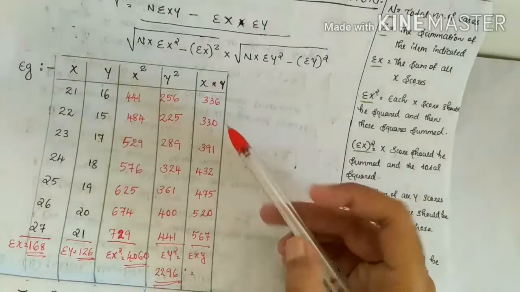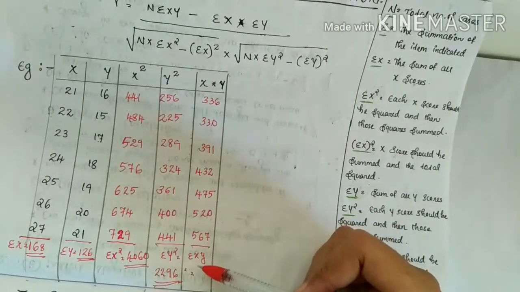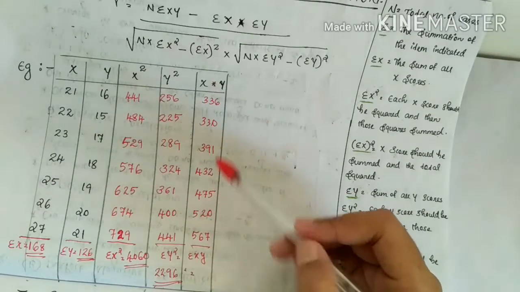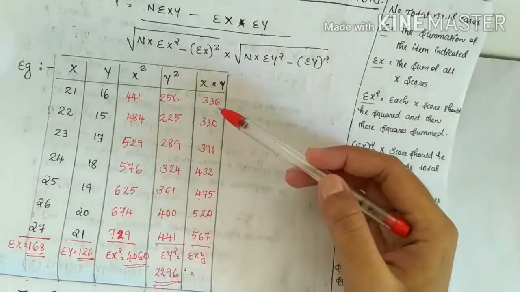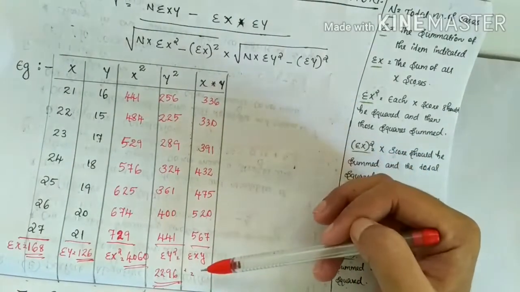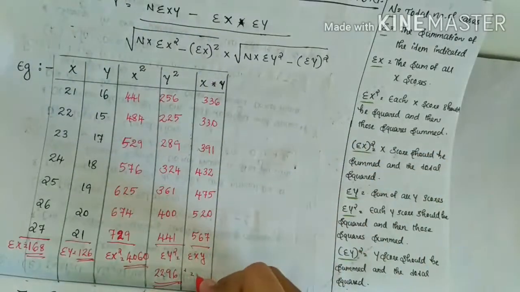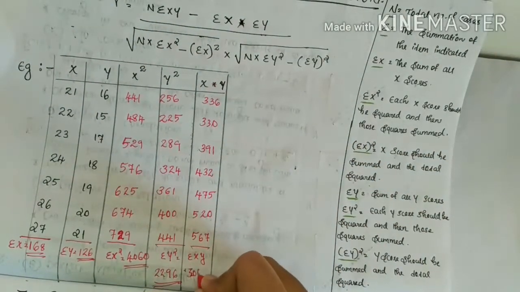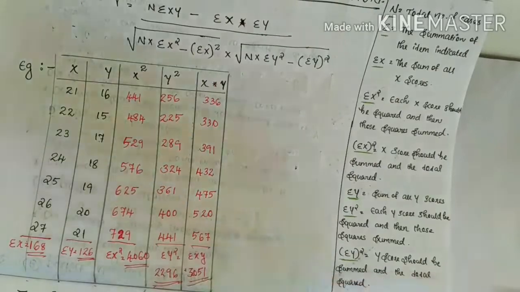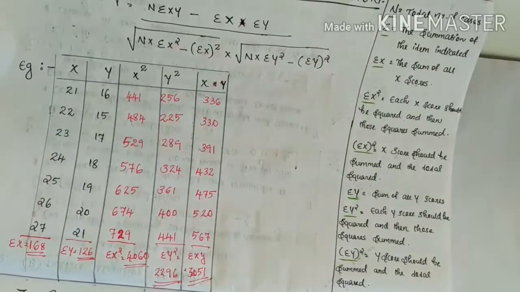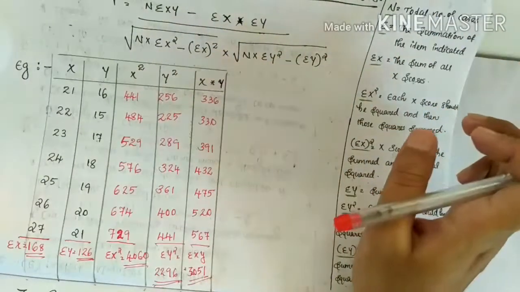After calculating the xy, the next step is sigma xy. How to calculate sigma xy? Sigma xy is the total of the xy column. Here the sigma xy is 3051. Clear? Then directly apply the equation.